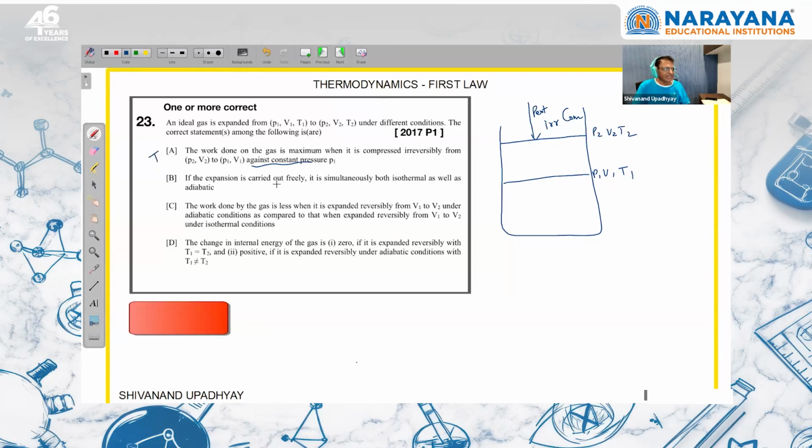If the gas is carried out freely, it is simultaneously both isothermal as well as adiabatic. तो ये जूल्स एक्सपेरिमेंट पे बेस्ड है क्वेश्चन. सो फ्री एक्सपेंशन का मतलब हो गया P एक्सटर्नल की वैल्यू जीरो है. सो इफ P एक्सटर्नल इज जीरो, वर्क डन विल बी जीरो. Q is zero is determined experimentally by Joule's experiment.